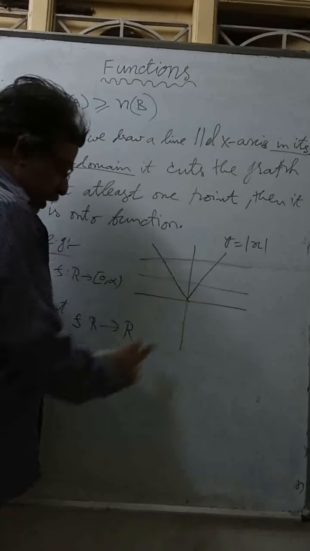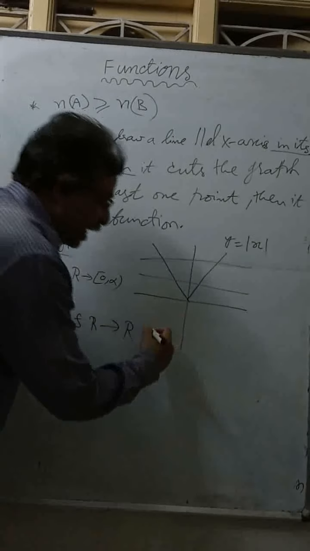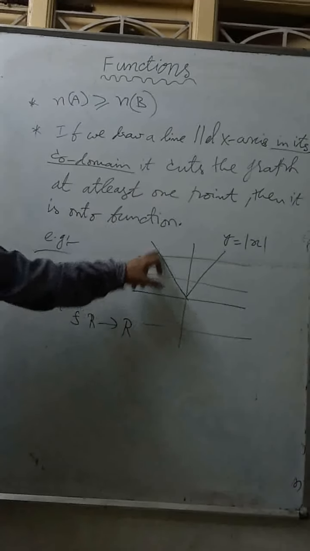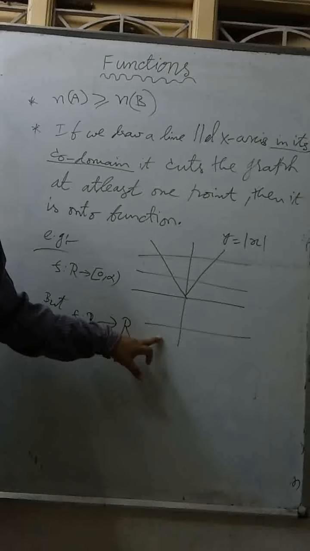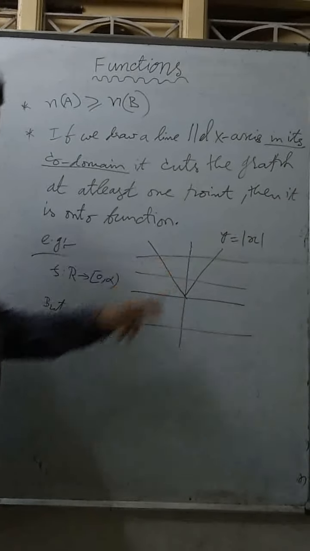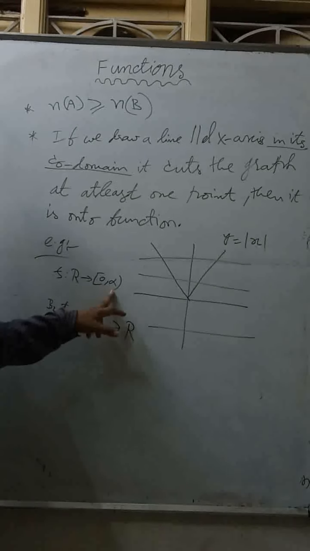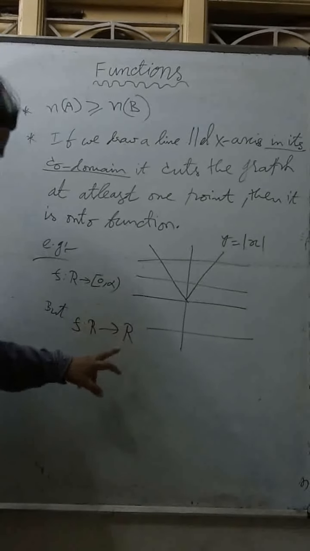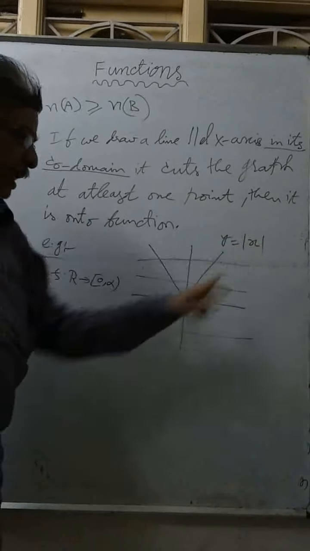Now, if I draw a line parallel to this, it will not cut at least at 1 point. This means this is not onto. y is equal to mod x is onto if the codomain is given as 0 to infinity. If the codomain is given as R, y equal to mod x is not onto, because of this line.